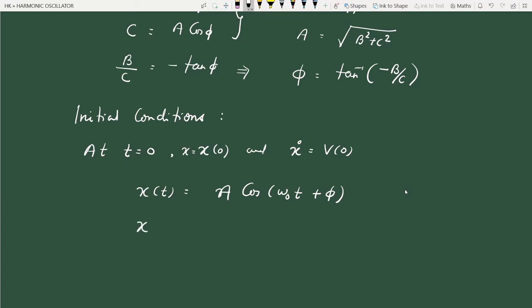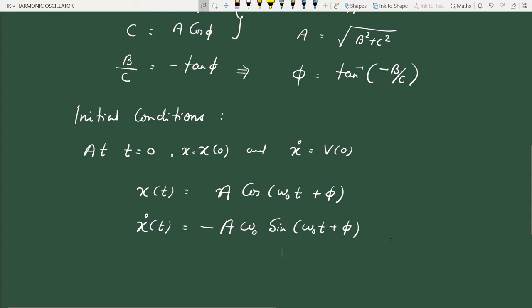So x dot at any time t, x dot meaning dx by dt. Let us differentiate this with respect to time. The derivative of cos(omega 0 t plus phi) is minus sin(omega 0 t plus phi), and the coefficient of t, omega 0, also comes out.